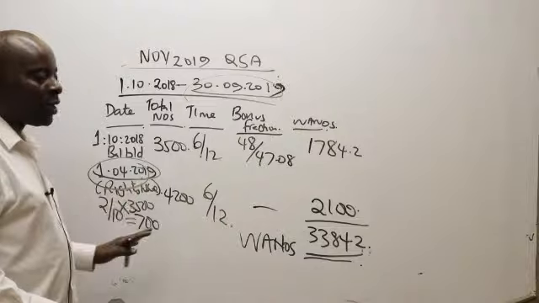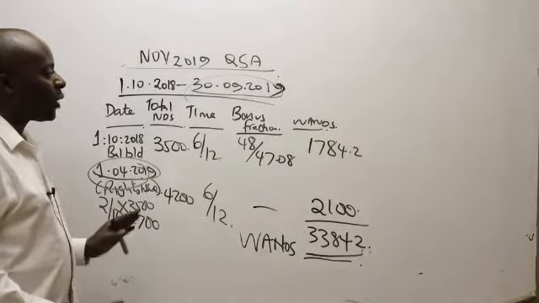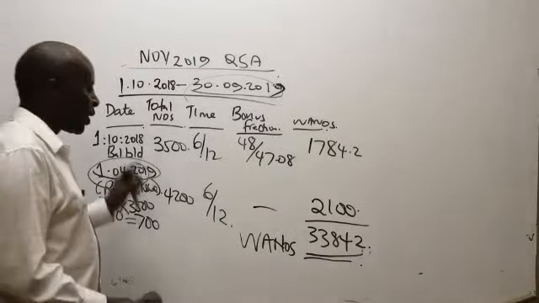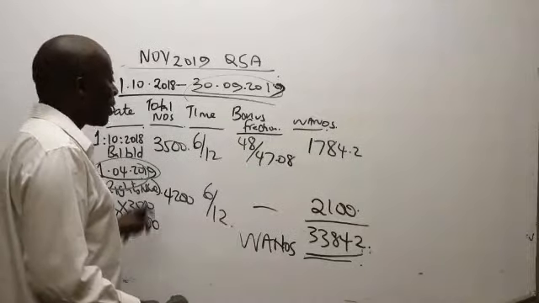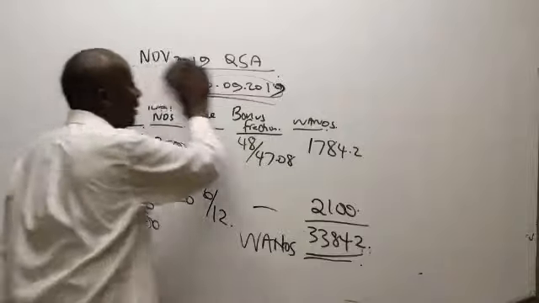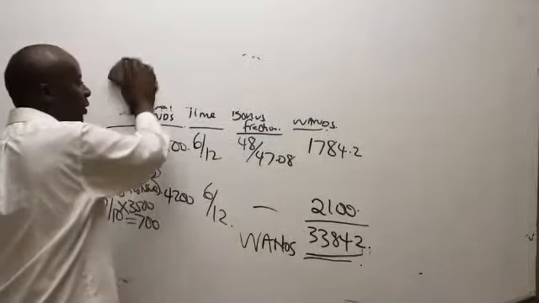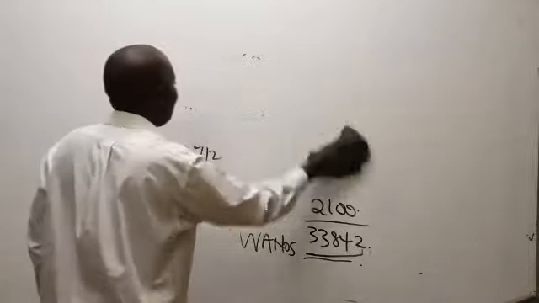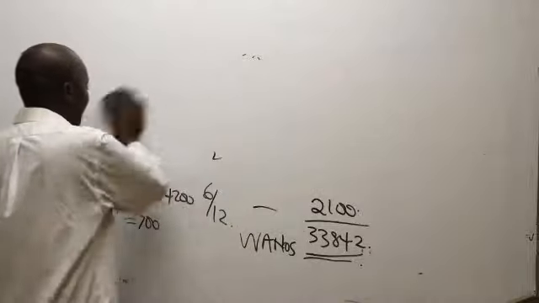Now let's go straight away to the calculations of the earnings attributable to ordinary shareholders.